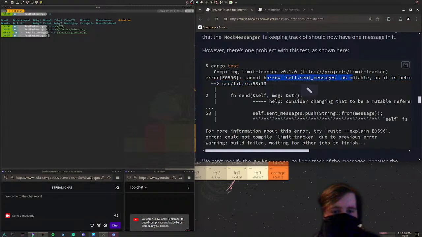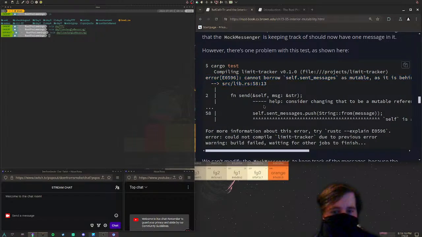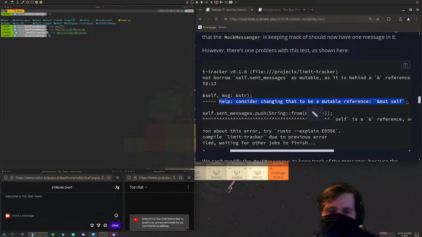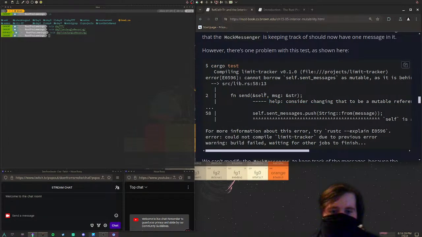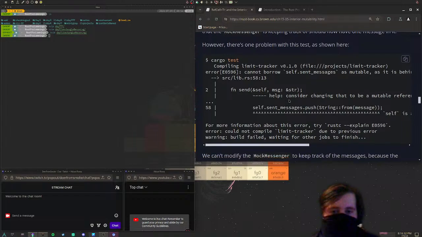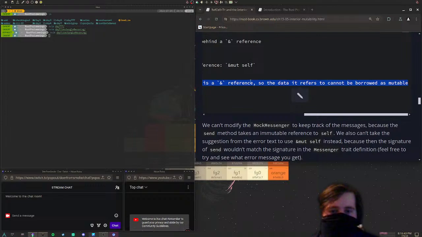Right, cannot borrow self.sent_messages as mutable, as it is behind a & reference. Right. We have self and the string message. Let's consider changing that to be a mutable reference, &mut self. Okay, so we can't borrow self here because it's immutable, and then we try and mutate it here. Yeah, that's reasonable. We can't mutate through an immutable reference. Self is just a reference, so the data it refers to cannot be borrowed as mutable.